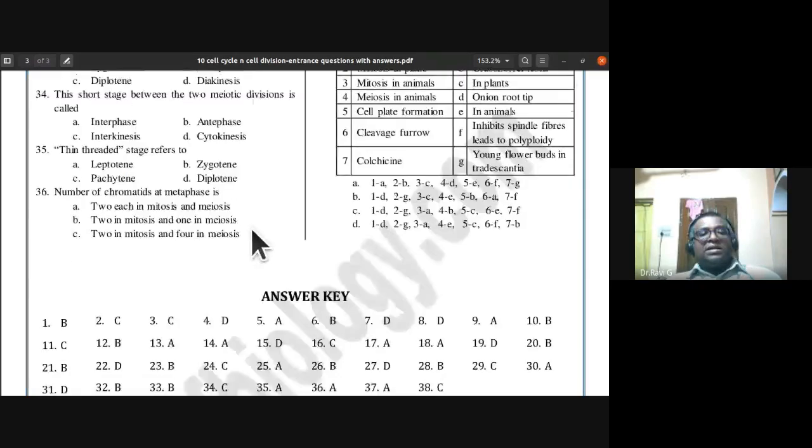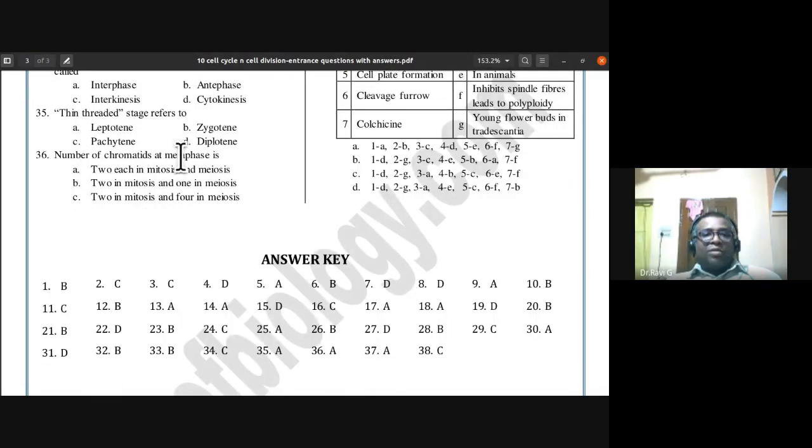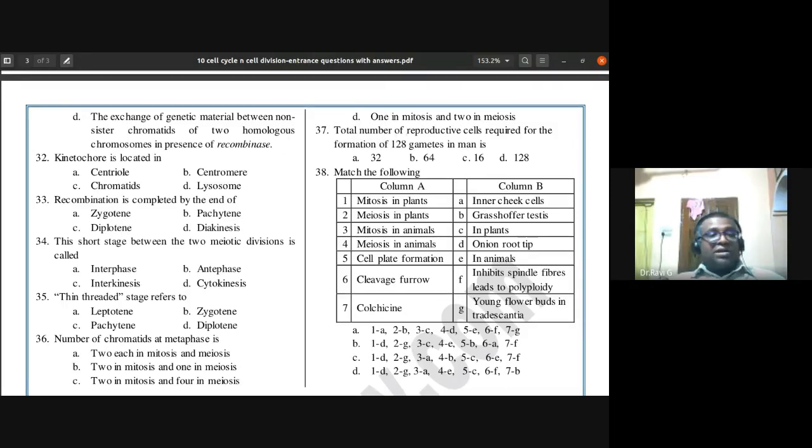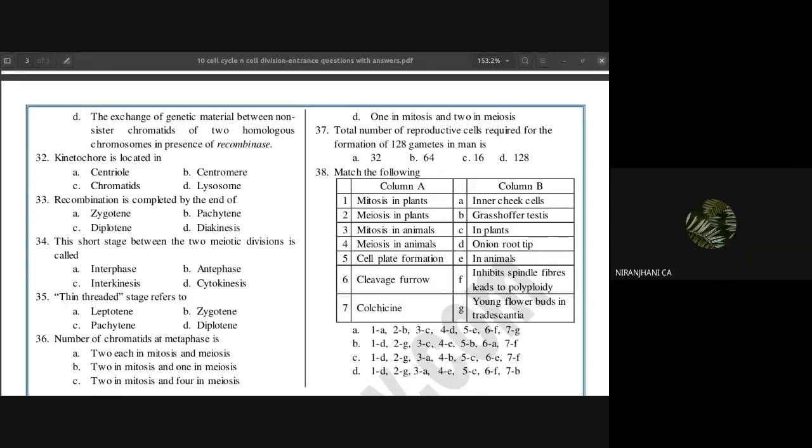The number of chromatids at metaphase: how many chromatids are there at metaphase? Two each in mitosis and meiosis? Two in mitosis and one in meiosis? Two in mitosis and four in meiosis? So what is the answer? Two each in mitosis and meiosis.